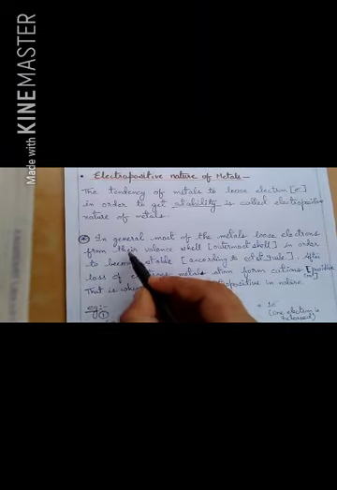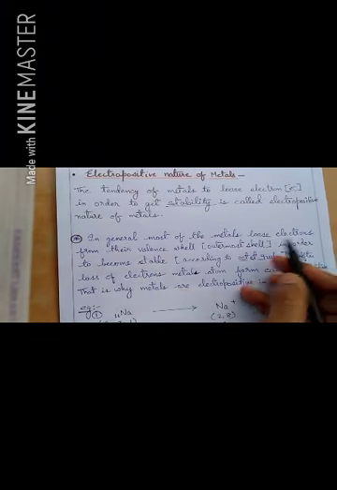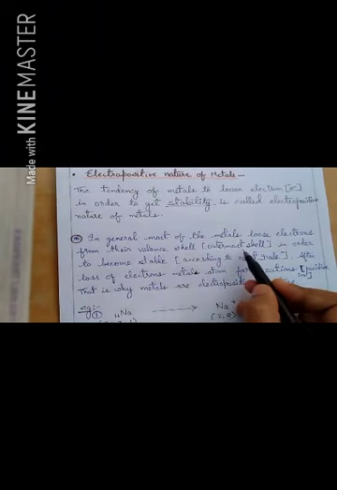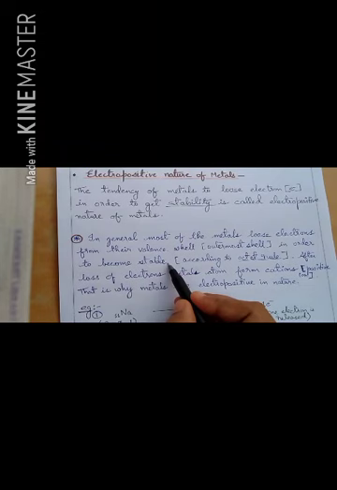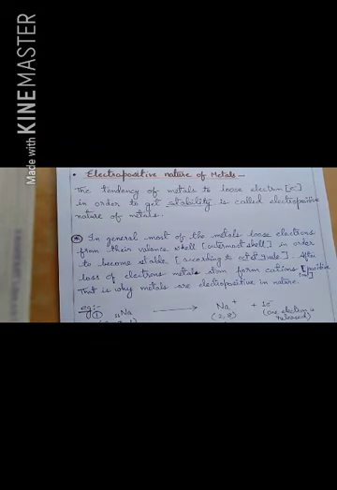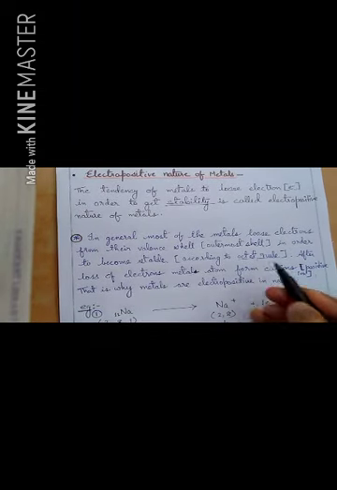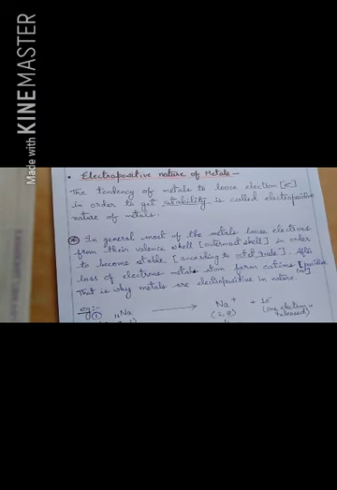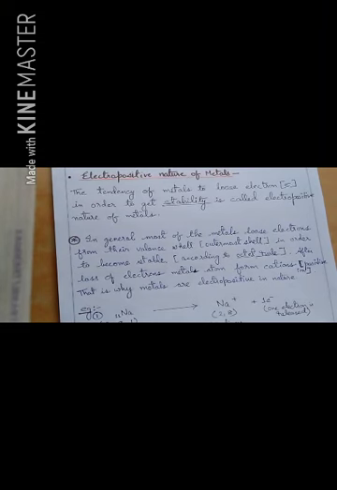Now in general, most of the metals lose electrons from their valence shell. What do we mean by valence shell? Valence shell means outermost shell. They do this in order to become stable. Usually, you know that metals donate electrons according to the octet rule. And what is the octet rule here, beta? According to this rule, every element has a tendency to attain the configuration of a noble gas, in which the outermost shell has 8 electrons.